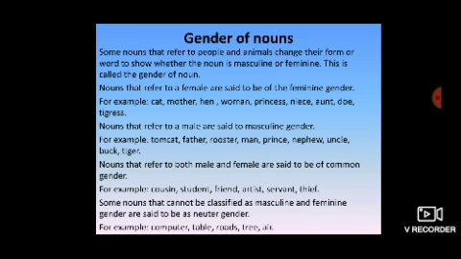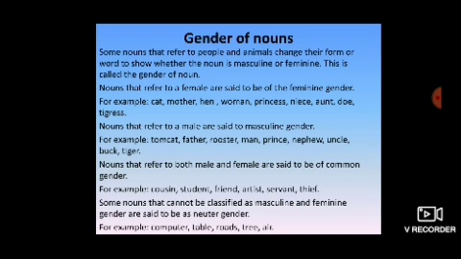For example, cousin, student, friend, artist, servant, thief. Then, some nouns that cannot be classified as masculine and feminine gender are said to be neuter gender. For example, computer, table, roads, tree, air.